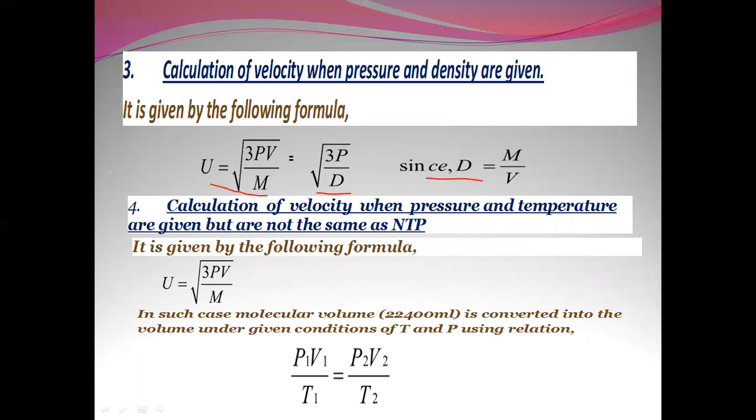Calculation of velocity when pressure and temperature are given but are not the same as at NTP. So we can write U is equal to root of 3PV by M, or we can say P1 V1 by T1 is equal to P2 V2 by T2.